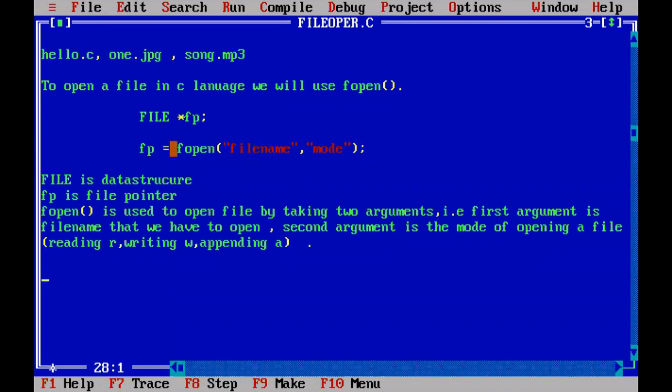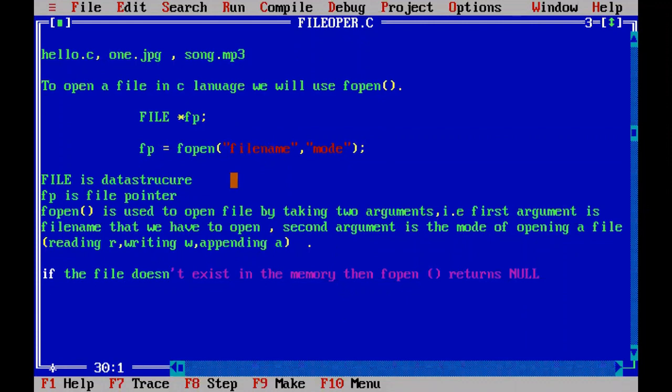But if the file does not exist in the database or in the memory, then what does the fopen function return? It returns null. Null means nothing. That means the file is not there.